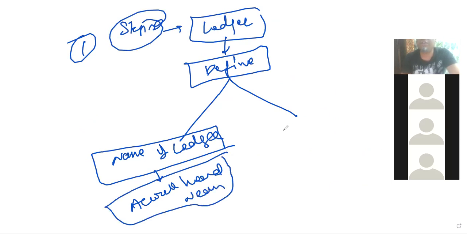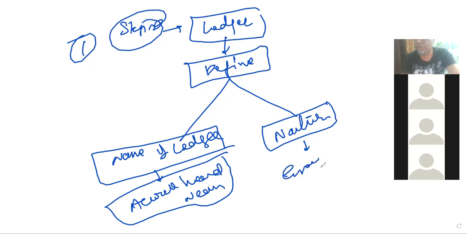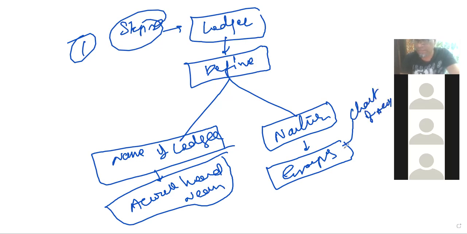Then you need to instruct the computer. You need to decide the nature, that is called groups. The natures are decided, groups are defined as groups. In some softwares, it is defined as a chart of accounts, in some softwares as heads of accounts.